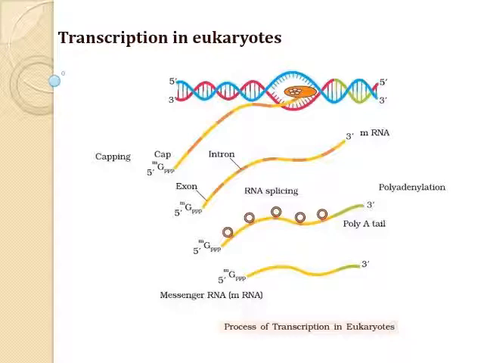There are three types of RNA polymerases. RNA polymerase 1 transcribes ribosomal RNA. Type 2 transcribes a precursor of messenger RNA, the heterogeneous nuclear RNA, that is hnRNA. RNA polymerase 3 transcribes tRNA and small nuclear RNAs, that is snRNA.